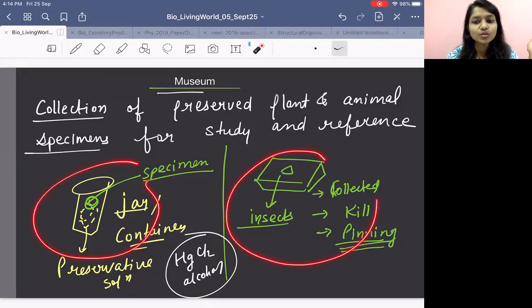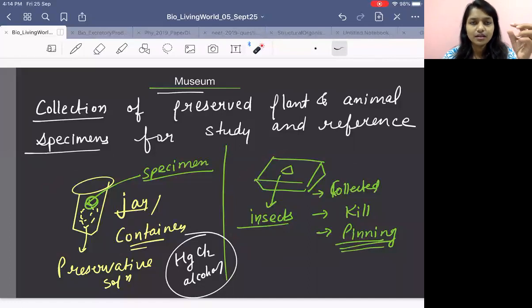So that is one thing. And the other thing is what? Maybe some insects and all, you can keep in a small wooden box. You can collect the insect, you can kill it, and you can pin it up on a small box. If you have visited any museum, you might have seen it. Insects are kept like that.